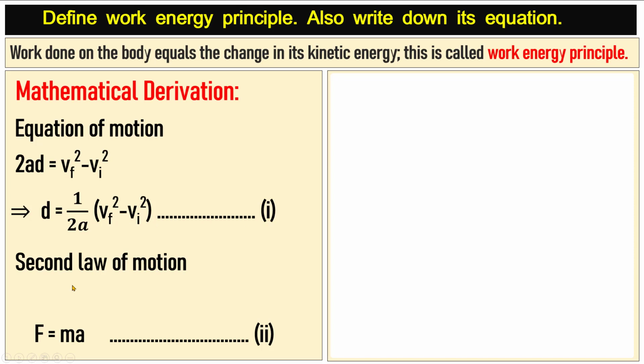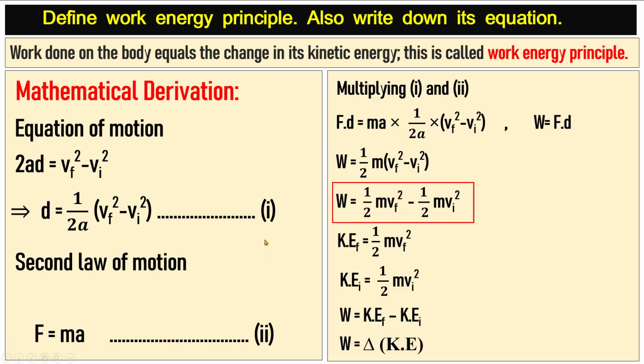We also know that the second law of motion is F is equal to ma. Suppose this is equation number 2. Now we multiply both these equations. So on the left side we have F into D equals ma into 1 over 2a Vf square minus Vi square. Now we know that W is equal to F into D. So we replace F into D with W.